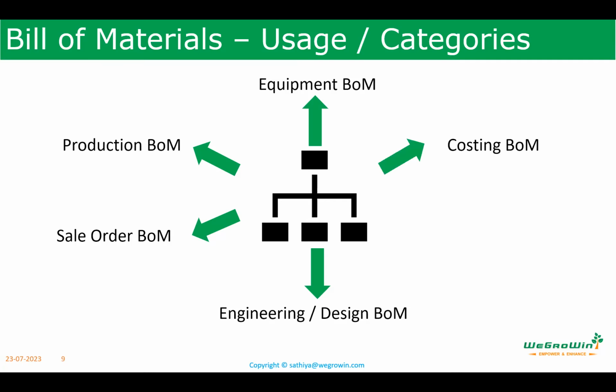Then costing. The production BOM may be different, costing BOM may be different. For example, I have the production where I can produce a product with different versions. But for costing purpose, I want to refer only one. Then I can create one costing BOM separately and keep it. That is for the purpose of costing only. Other thing, if I use different production BOM, that is a different values will come that will be treated as a variance analysis. But to capture my cost, I use a costing BOM.